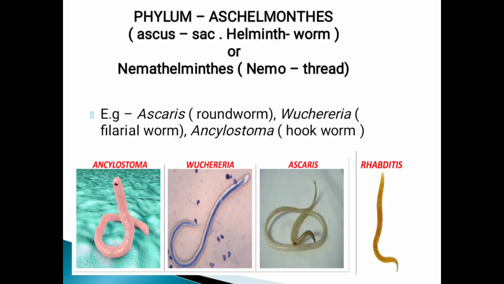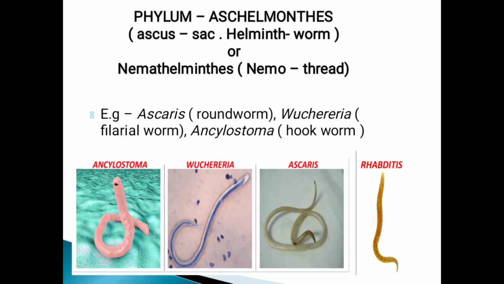In the phylum Aschelminthes, what does ascus mean? Sac, and helminth means worm. So the meaning of Aschelminthes is an animal which is like a sac. The second name for Aschelminthes is Nemathelminthes. Nema means thread, meaning these animals are like a thread. That's why they are known as the Nemathelminthes.